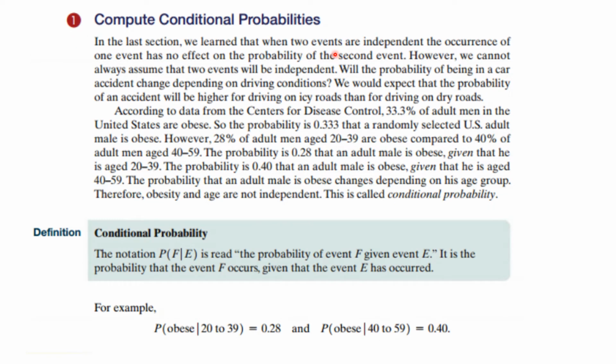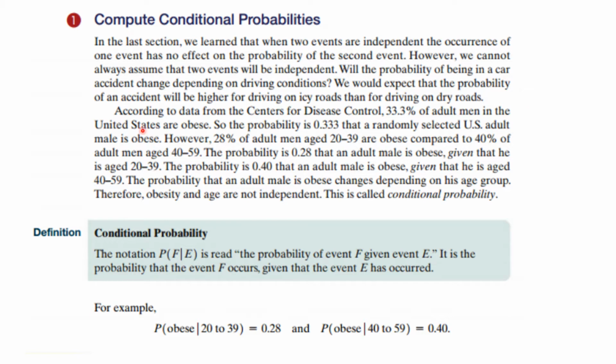Previously, we learned when two events are independent, the occurrence of one event has no effect on the probability of the second event. However, we cannot always assume that two events will be independent. Will the probability of being in a car accident change depending on driving conditions? Of course. We'd expect that the probability of an accident will be higher for driving on icy roads than for driving on dry roads.